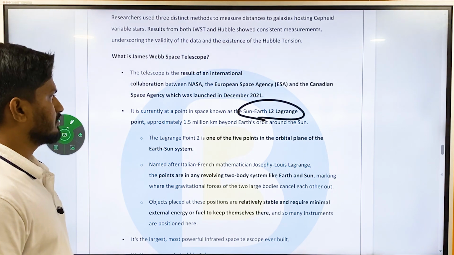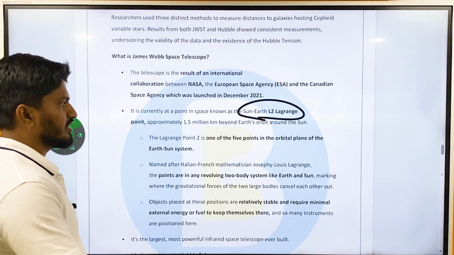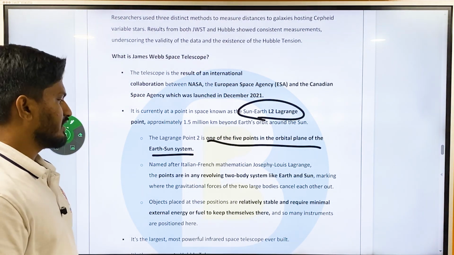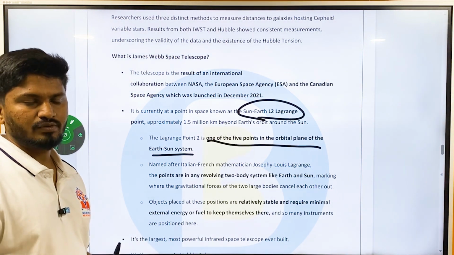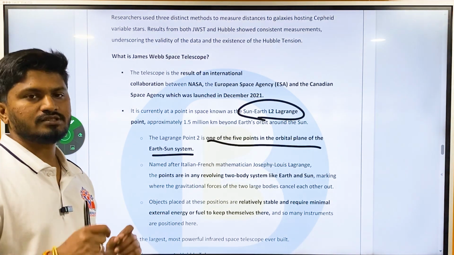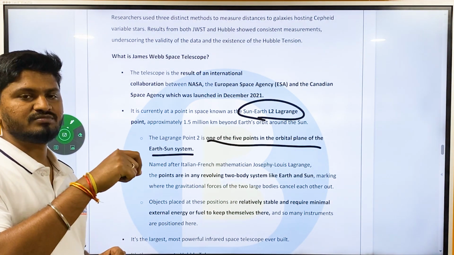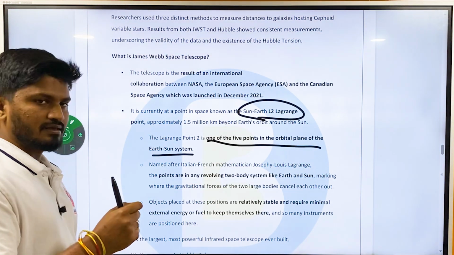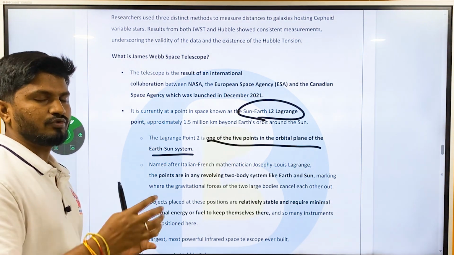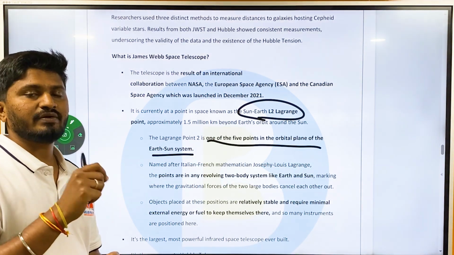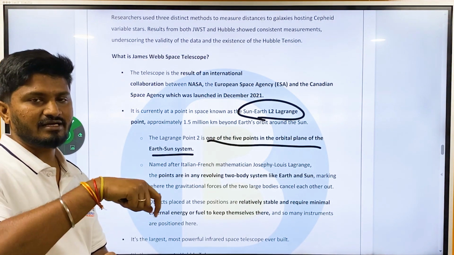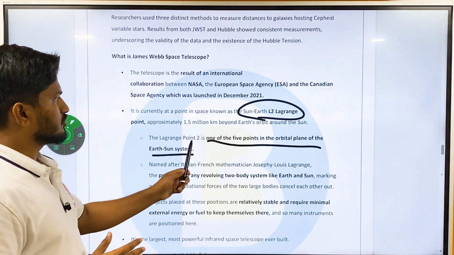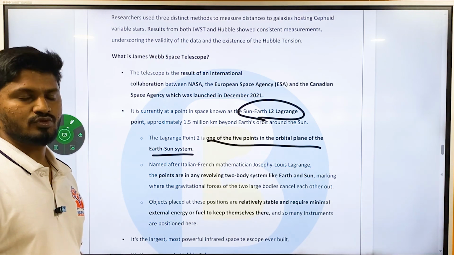orbit around the Sun. Lagrange point 2 is one of the 5 points in the orbital plane of the Earth-Sun system. You know what is Lagrange point? A Lagrange point is a point in the space between two objects where the forces of both objects cancel each other. Okay, at that point, a particular object which is placed can remain in a static position forever. Neither one object nor the other is going to pull it towards itself, because the gravitational forces of both objects are cancelling out each other at that particular point. So there are such 5 points between any two cosmic bodies, and this telescope is placed at L2.